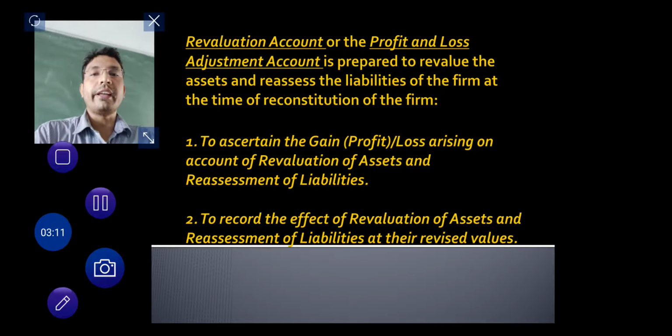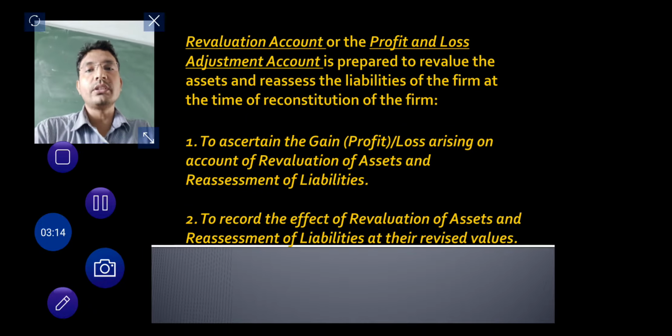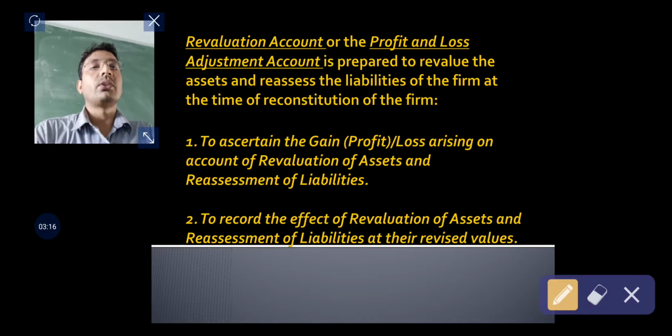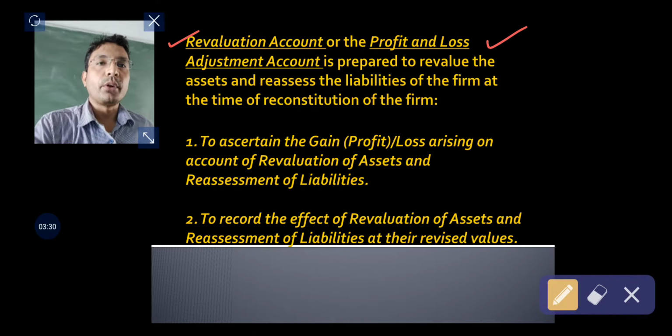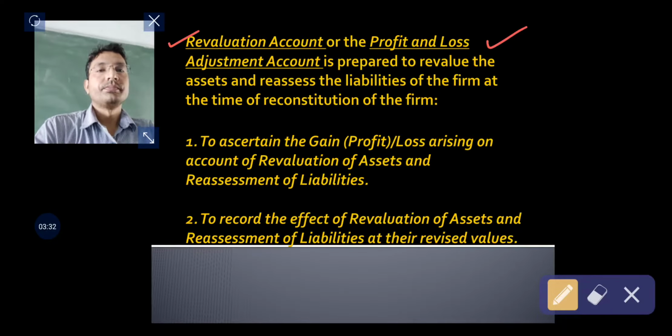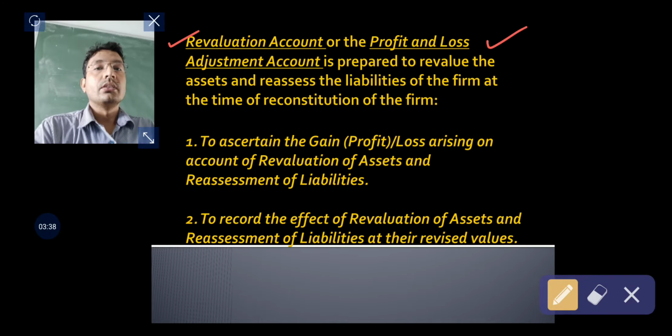Revaluation. So for revaluing the assets, a revaluation account is to be prepared. This account is also known as profit and loss adjustment account. So the most popular word is revaluation account. Sometimes profit and loss adjustment account is also used in the question. So you are required to prepare revaluation account and revalue all the assets and reassess the liabilities of the firm at the time of reconstitution of the firm.